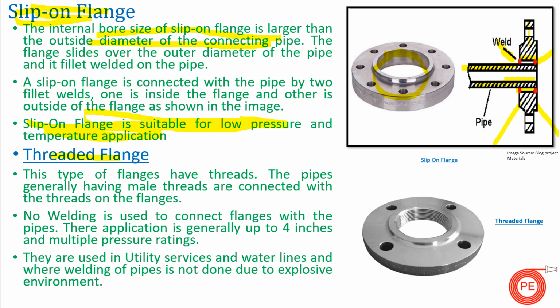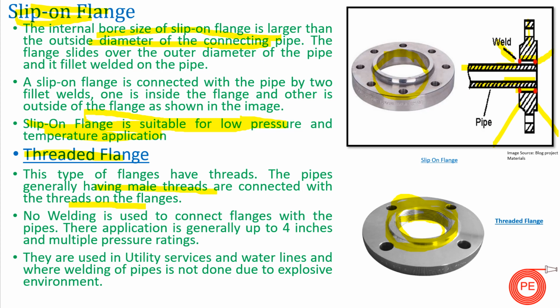Next one is your threaded flange. As the name suggests, there are threads on this flange, on the inside diameter. If you can see, this flange is threaded from inside. So if we have female threads on the inside body of the flange, we will have counter threads on the pipe body. This threaded flange is connected with the help of threads to the pipe, and the pipes generally have male threads that are connected with the threads on the flanges.